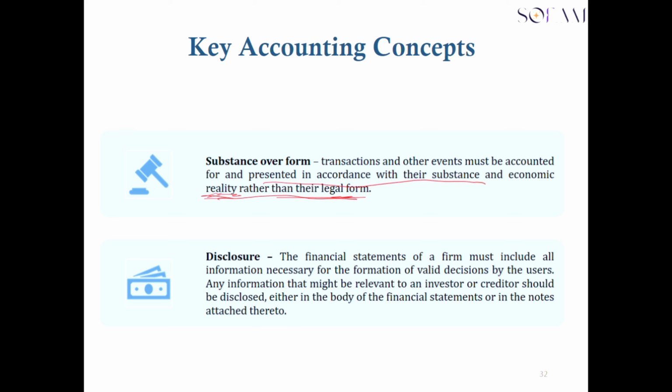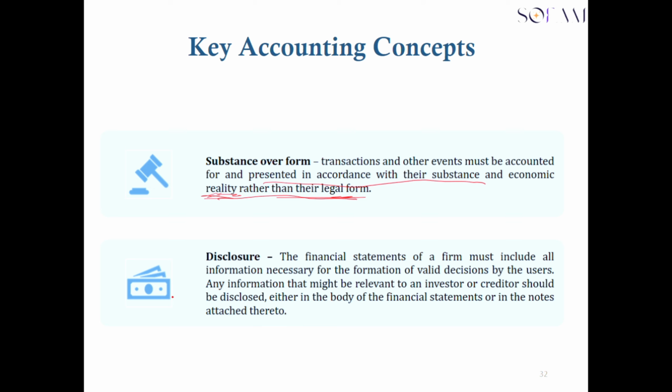Applying the substance over form concept to this scenario, the economic reality is that they are doing business, generating revenue and making profits, even though they are not registered. And the tax law of the land requires that anyone who is making profit or doing business is supposed to pay taxes. So we are not going to consider its legal aspect, but we are going to look at the economic reality, what is happening on the ground.